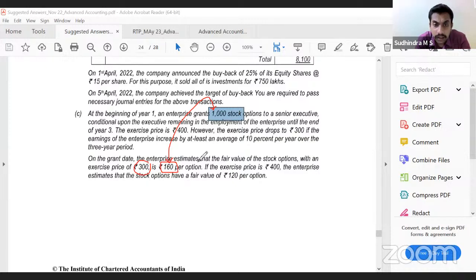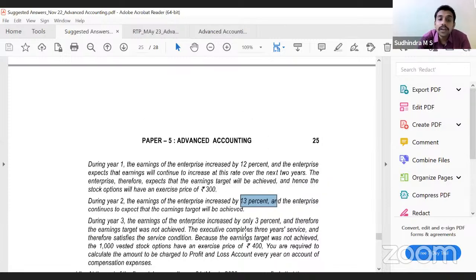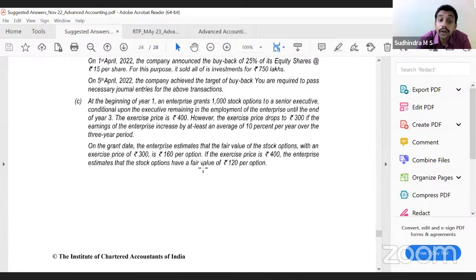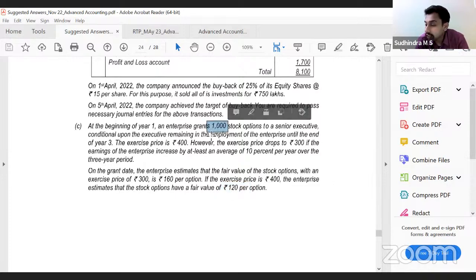Then at the end of year two also, it's the same, because they had achieved 13%. So again, same divided by 3. Whatever they have recognized at the end of year one, same expenses. But at the end of year 3, only 3%. So they did not achieve the target. So exercise price increased to 400. At 400, fair value is only 120. So 120 into 1000, you'll get 1,20,000, correct? But we have already recognized how much?